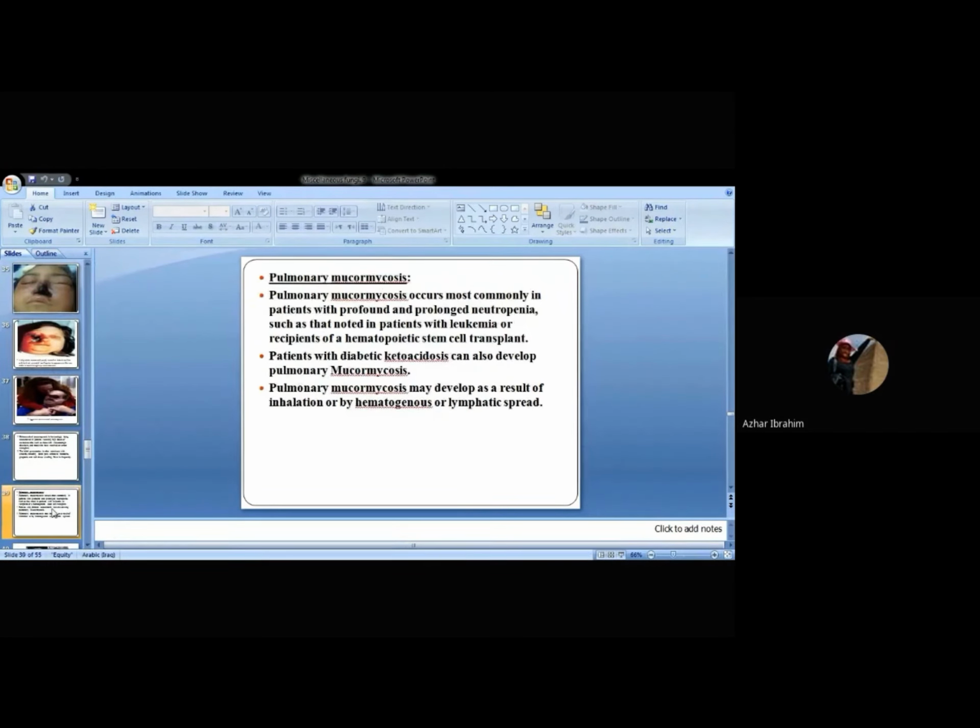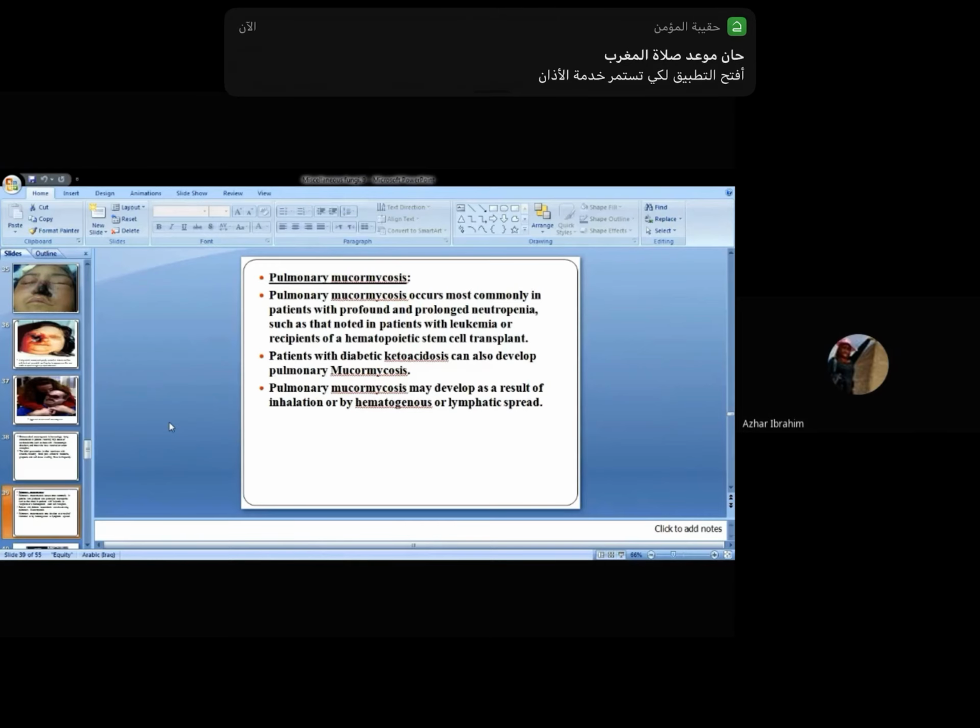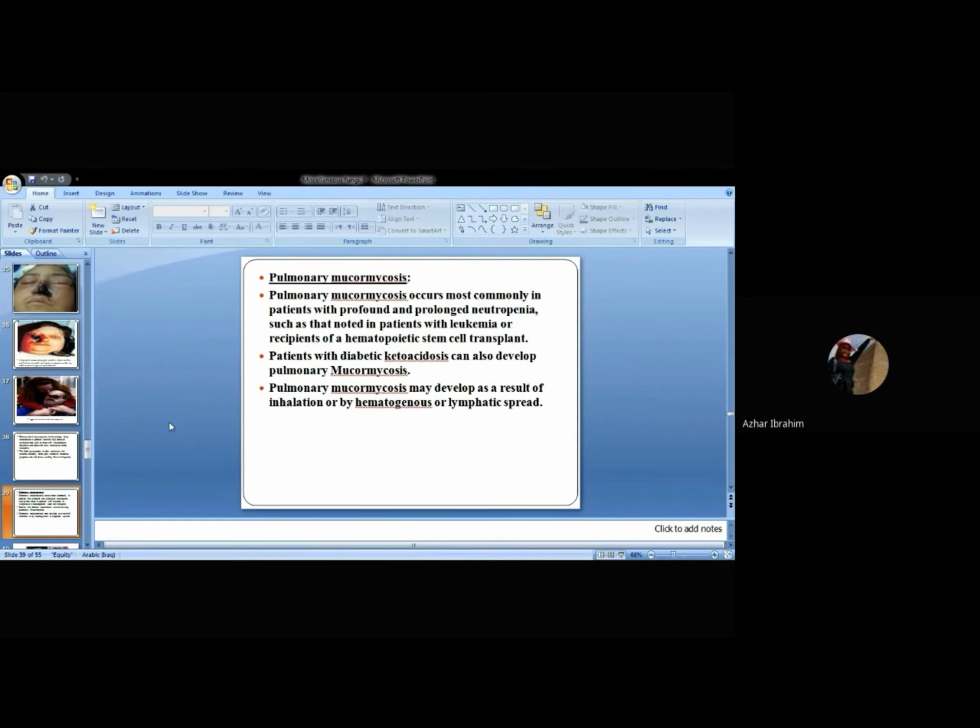Now, pulmonary mucormycosis. This is the second disease caused by Mucor or zygomyces, whatever. Pulmonary mucormycosis occurs mainly in patients with profound leukemia. Leukemic patients mainly develop pulmonary mucormycosis. Those who are recipients of hematopoietic stem cell transplantation may also develop pulmonary mucormycosis.